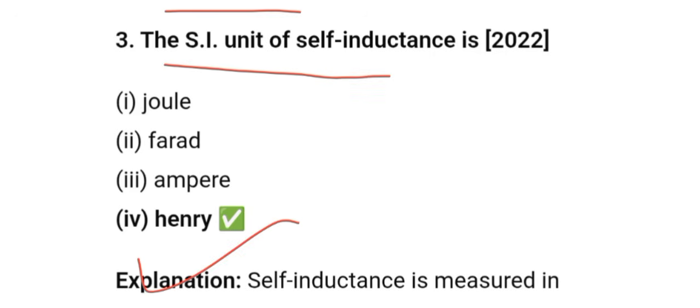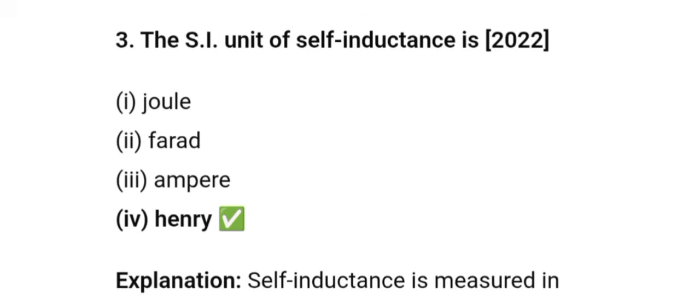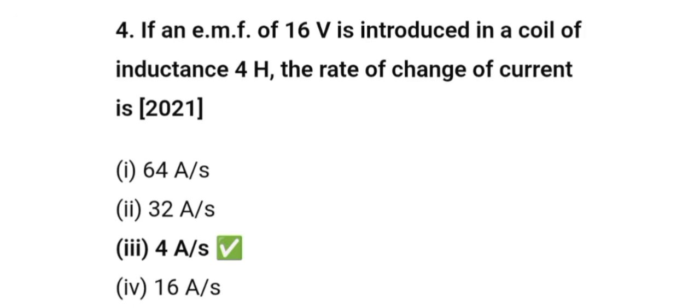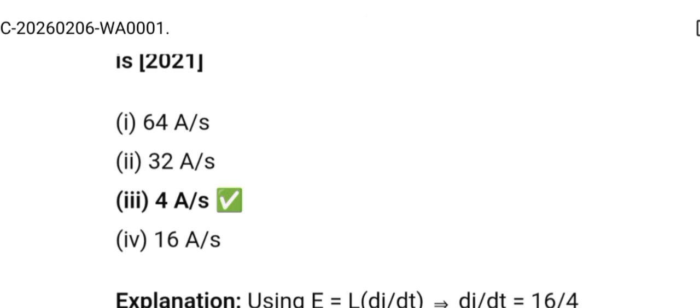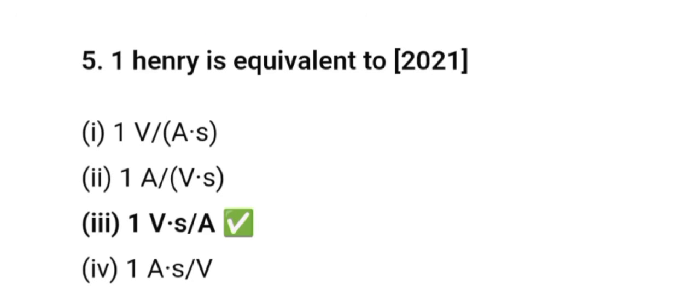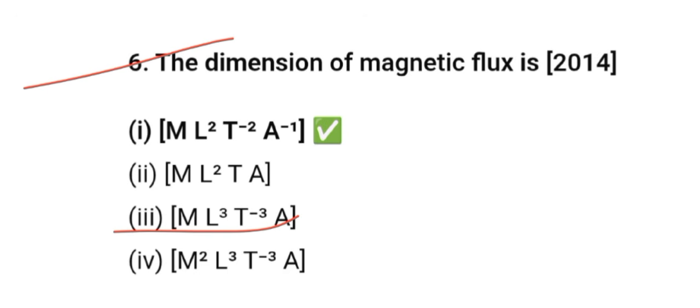The SI unit of self-inductance is Henry. If an EMF of 16 volt is induced in a coil of inductance 4 Henry, the rate of change of current is 4 ampere per second. The formula is EMF is equal to L di by dt. 1 Henry is equivalent to 1 volt second per ampere. The dimension of magnetic flux is M L square T minus 2 A minus 1.